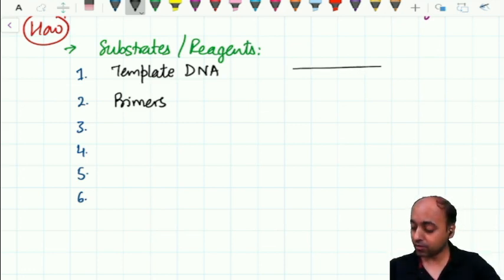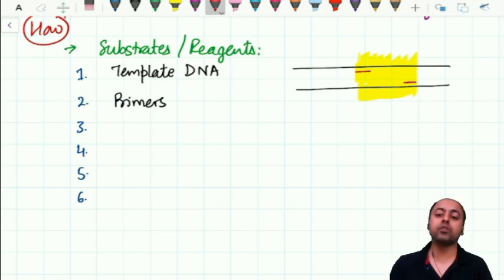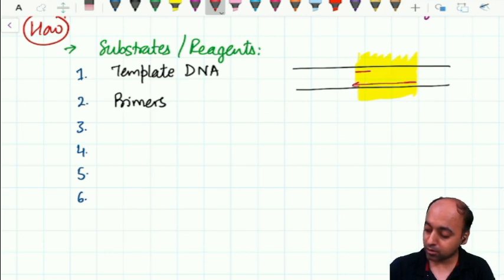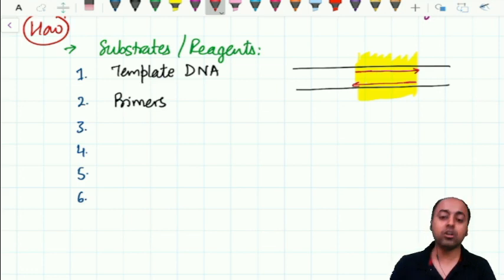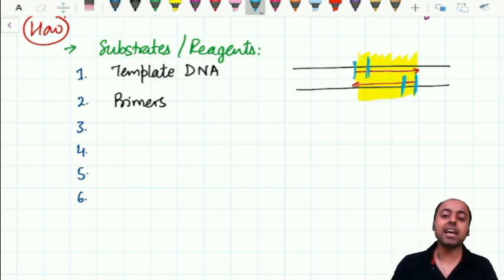Meaning, if you have a segment like this and you want to amplify the area which is demarcated like this, so your primers should identify or be complementary to sequence at one end here, and identify and be complementary to a segment here. Together they will be able to cover the area of interest. So the primer has to identify the beginning and end of the segment of interest. So you need the primers.